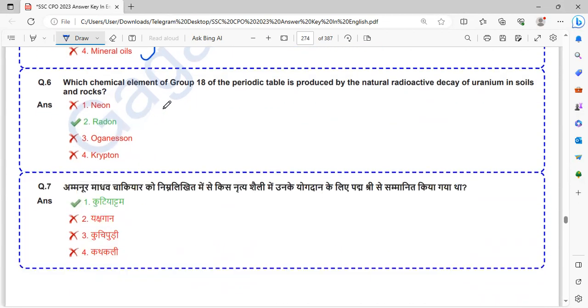Which chemical element of group 18 of the periodic table is produced by natural radioactive decay of uranium in soil and rocks? So, which element was produced by the natural radioactive decay of uranium in soil and rock? That is radon.